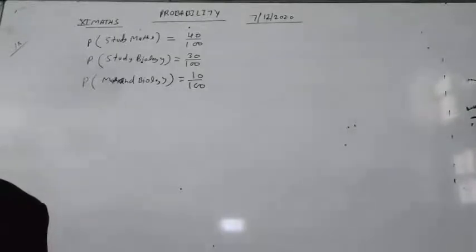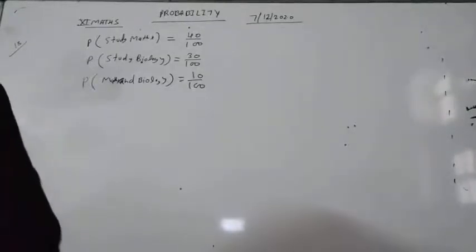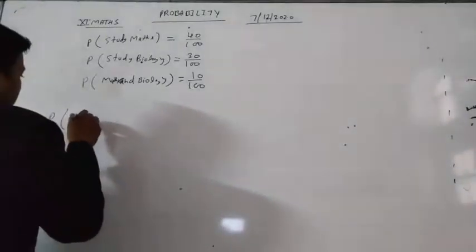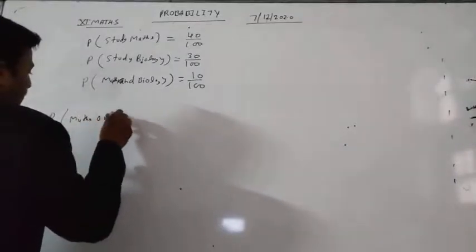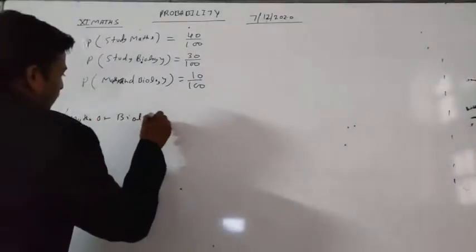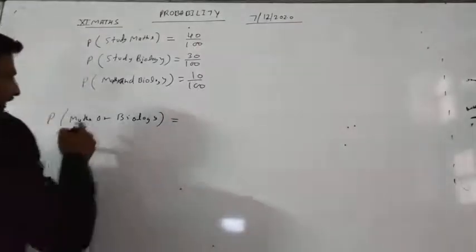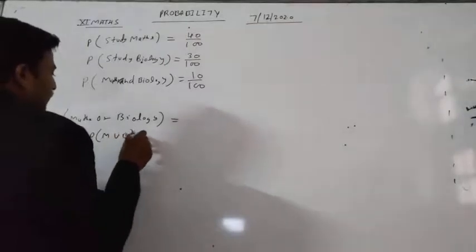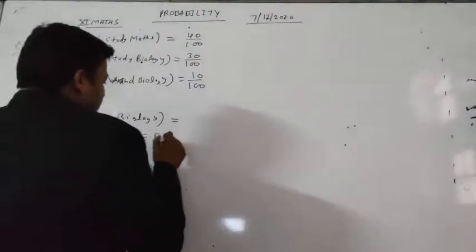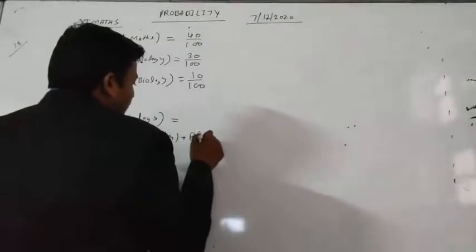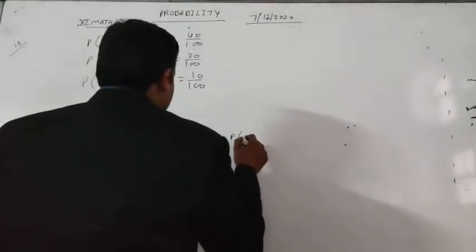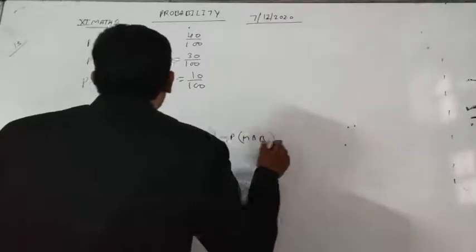Now, if a student is selected at random from the class, we have to find the probability that he will study maths or biology. To find this, we write probability of maths union biology. It will be probability of maths plus probability of biology minus probability of intersection of maths and biology.